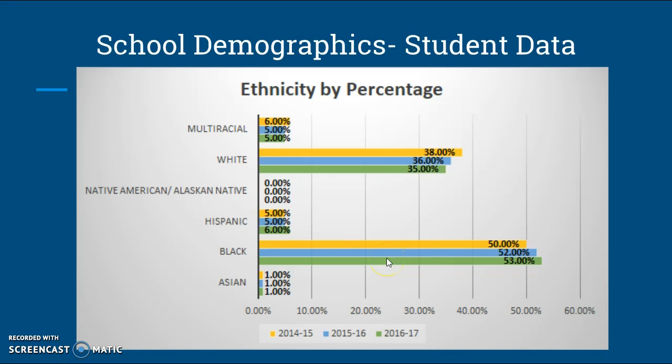Ethnicity by percentage. So this is the ethnicity that's enrolled at Center over the past 3 years. You see that Center Elementary is a predominantly African American school. So looking at our percentages here, we have more of a black population. Then we have a pretty good amount of white kids. And then we go into multiracial, Hispanic, and not many Asian.